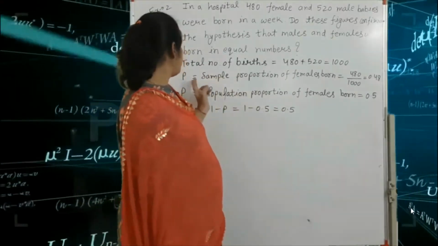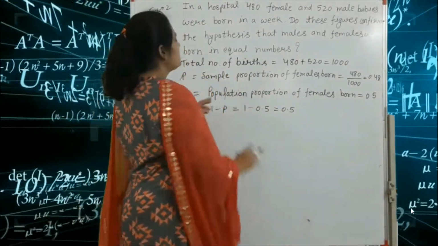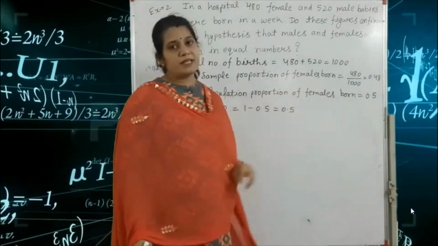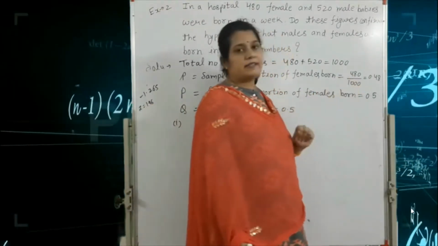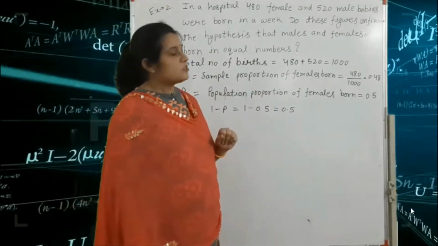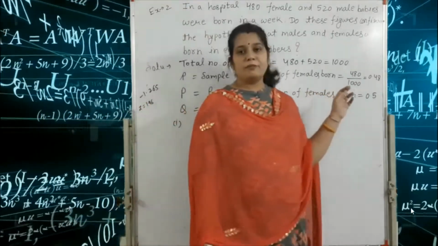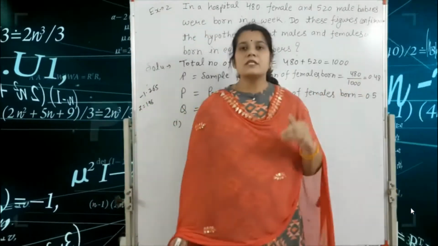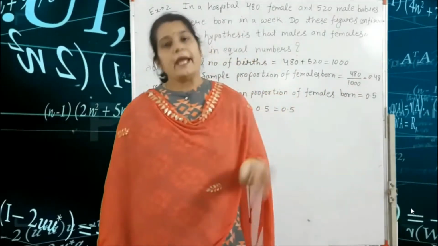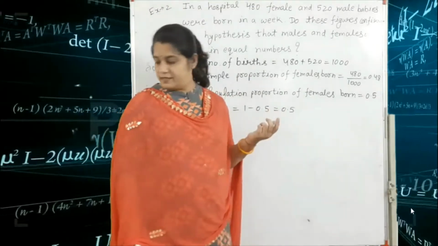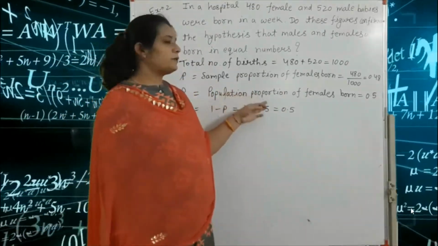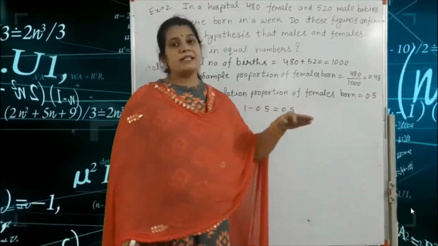So small p is equal to the sample proportion of females born. We write 480 divided by 1000, so the probability of female babies born is 0.48. Next we write capital P, the population proportion of females born.